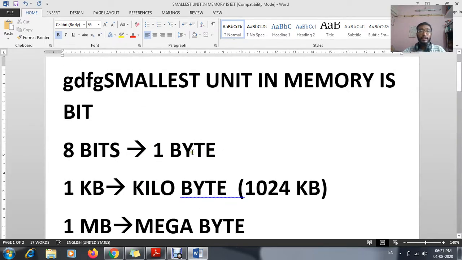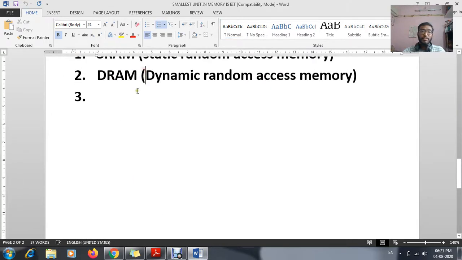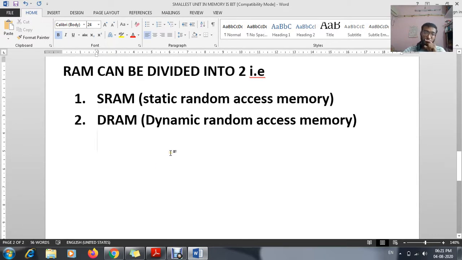I have just typed it. If you are typing it but not saving it, always remember it is directly stored in the primary memory, and this memory is known as RAM. That means dynamic memory. If you are saving it, it becomes static. If the value changes, it is known as dynamic. If the value doesn't change, it is known as static. Static means constant, stable. So RAM can be divided into how many parts? Two parts. First one SRAM, and second one DRAM.